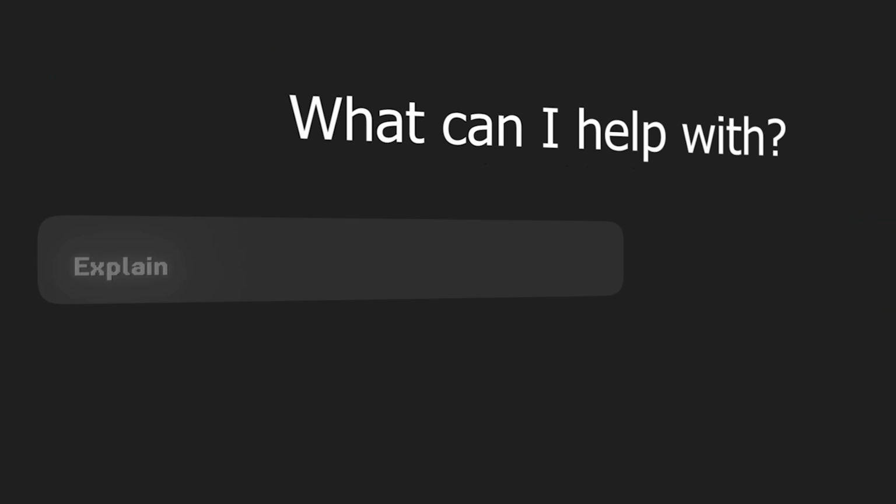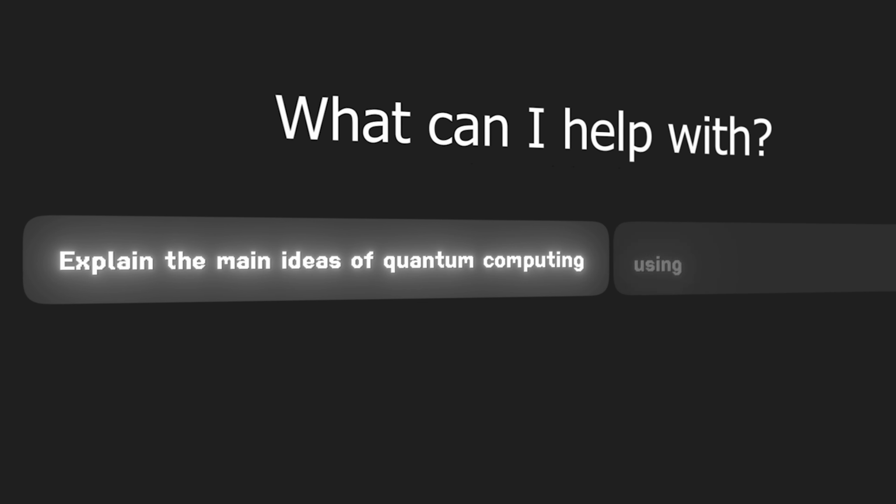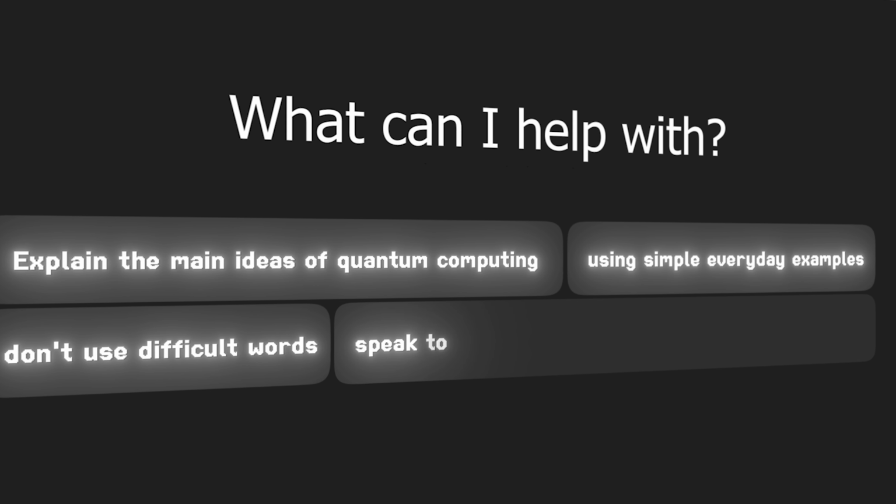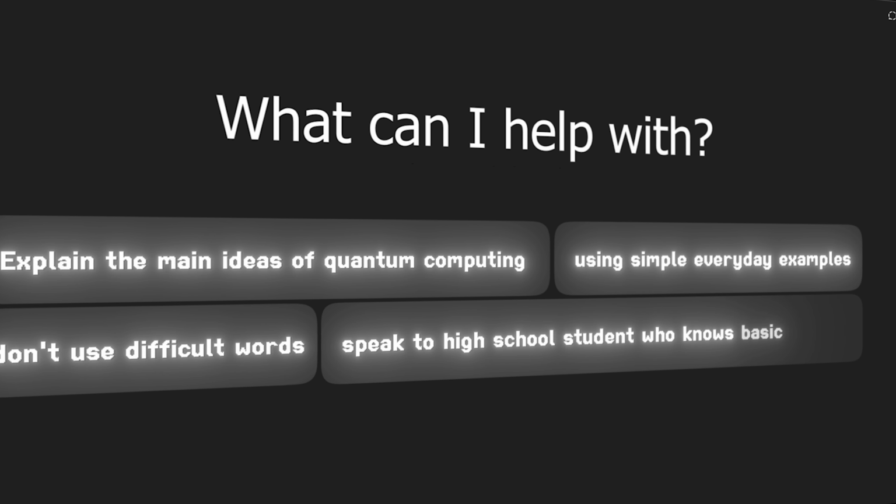Now, what if we knew a little more? He tries this instead. Explain the main ideas of quantum computing using simple everyday examples. Don't use difficult words. Speak to a high school student who knows basic physics. Boom! See the difference? Now it's easy to understand. It's using simple examples. The AI now knows who it's talking to and how they want to learn.